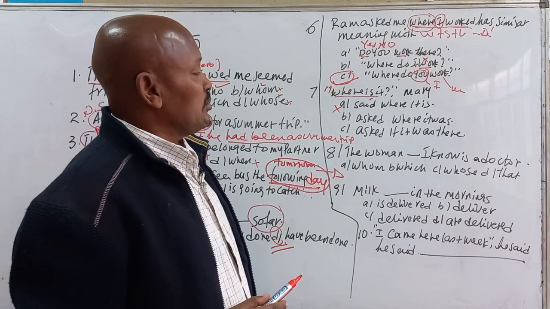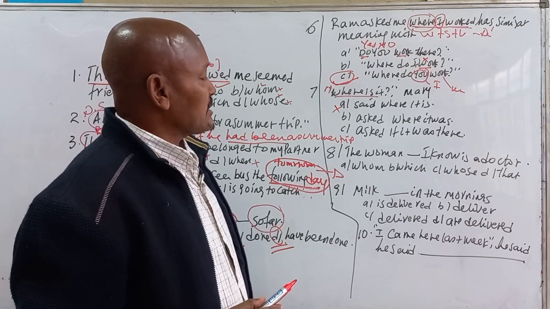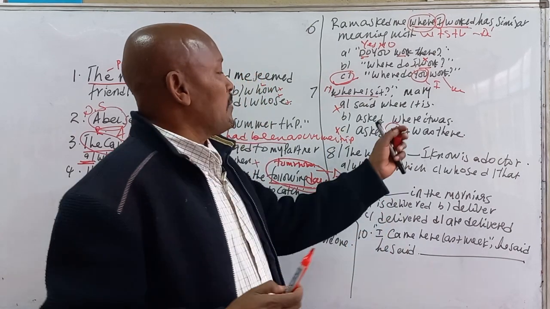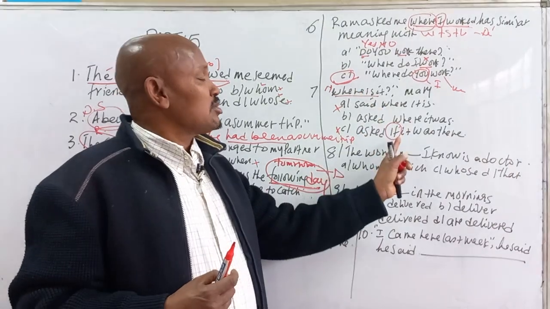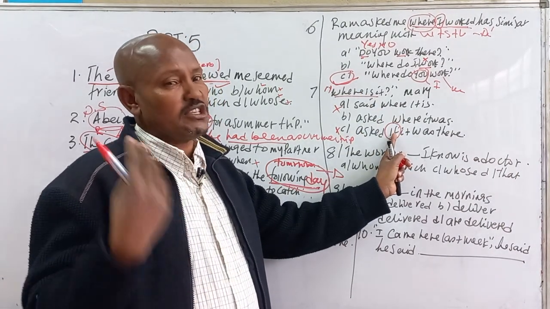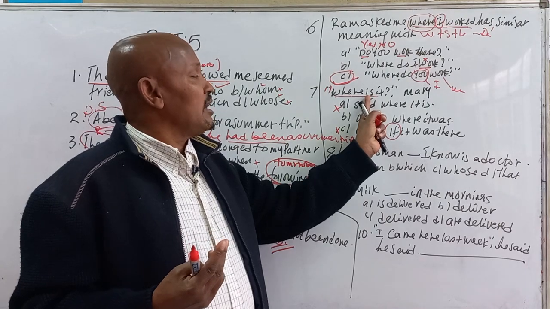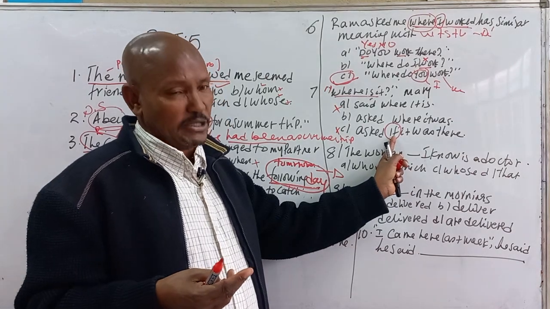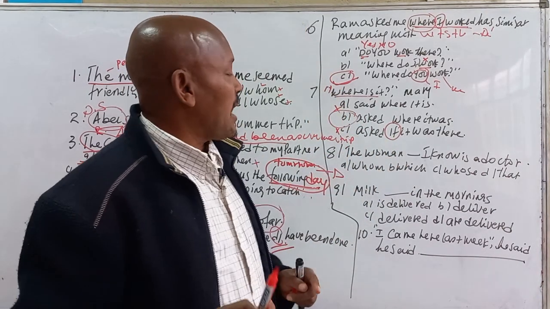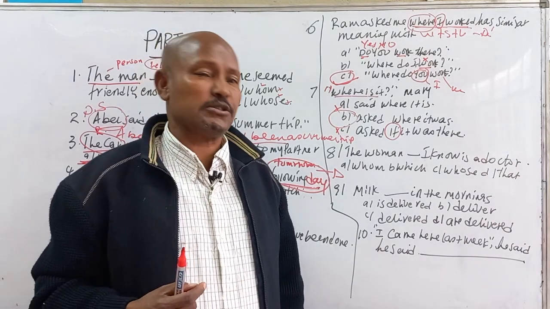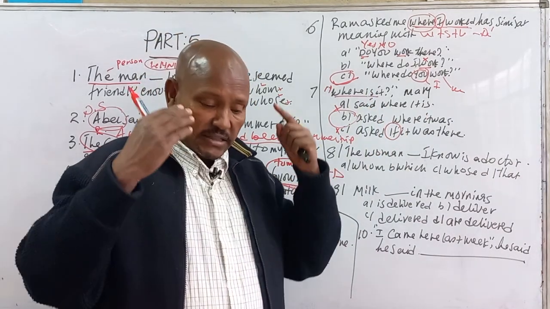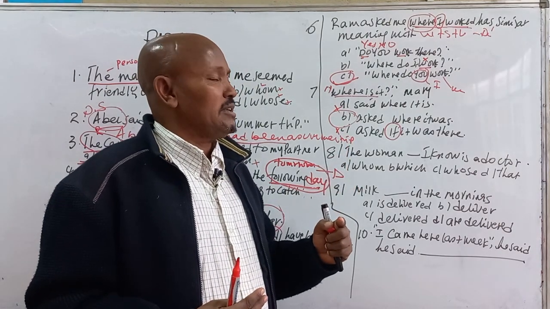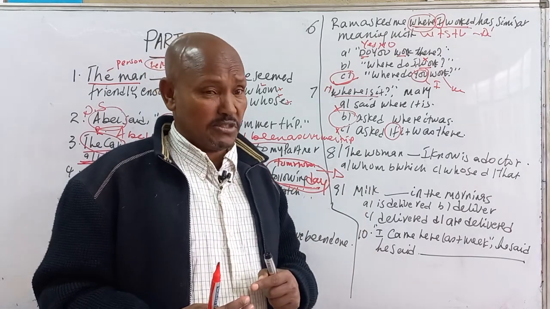And Mary asked where it was. Yes. Mary asked if it was there. This is asked, and this is the conjunction if. The reporting question is yes or no, so we have to use if or whether as a conjunction. But in this case, this is not a yes or no question. Rather, it is a WH question, so this is not the direct statement. So the answer here is what? Mary asked where it was, the right response, all right? Because of the reason I am telling you now. Otherwise, it's quite difficult. Similarly, simply by reading this type of question 10 times.